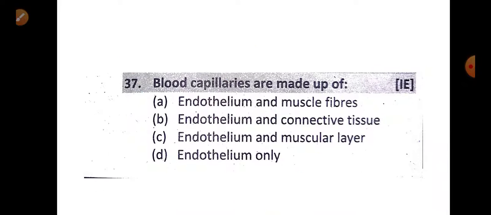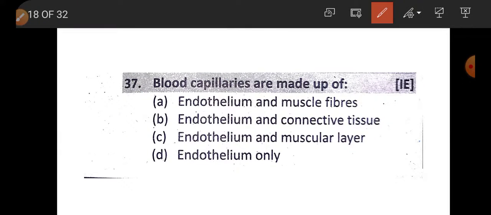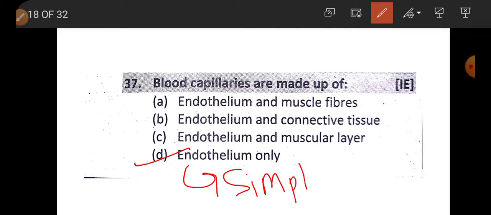Now, question number 37. Blood capillaries are made up of, this question has already been covered before. Blood capillaries are made up of endothelium only. All endothelium is made up of simple squamous epithelium.